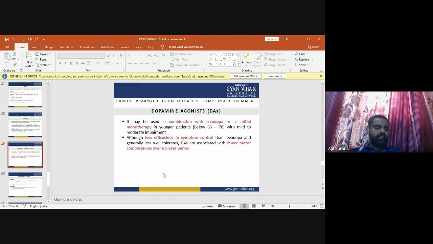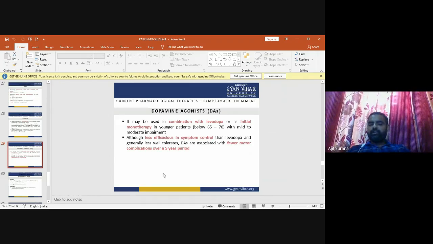Although they are less efficacious in symptom control than levodopa and generally less well tolerated, dopamine agonists are associated with fewer motor complications over a 5-year period.